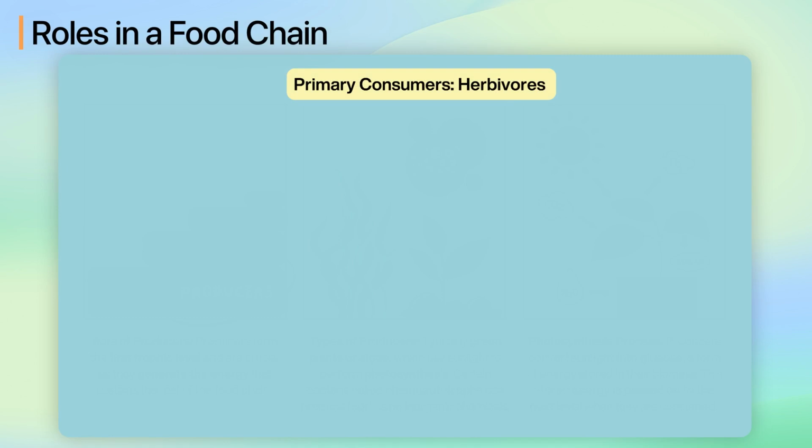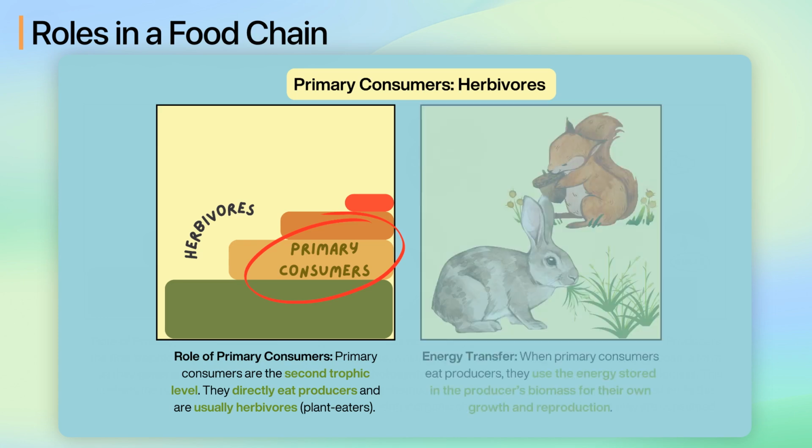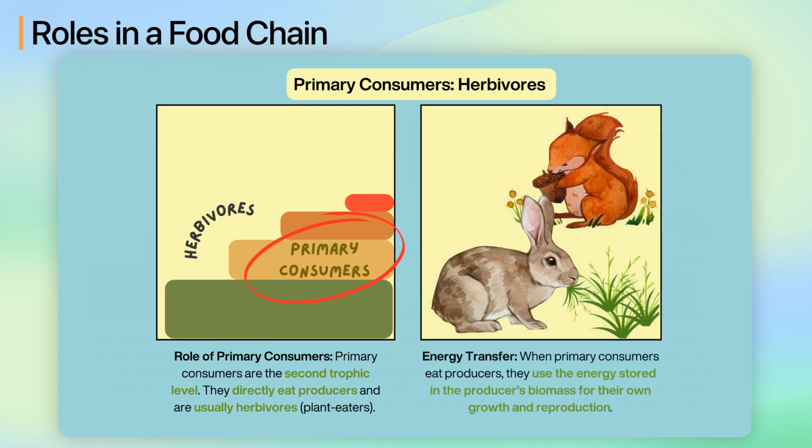Next is primary consumers. Primary consumers are the second trophic level. They directly eat producers and are usually herbivores, plant eaters. When primary consumers eat producers, they use the energy stored in the producer's biomass for their own growth and reproduction.